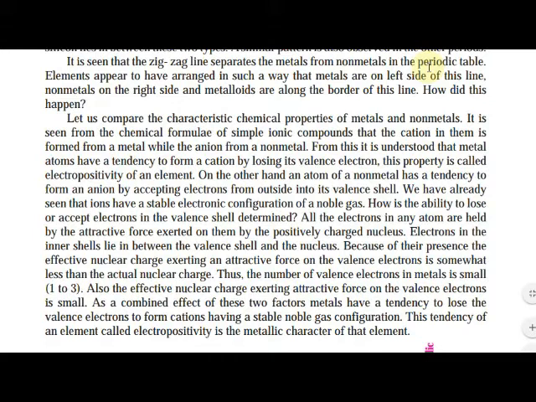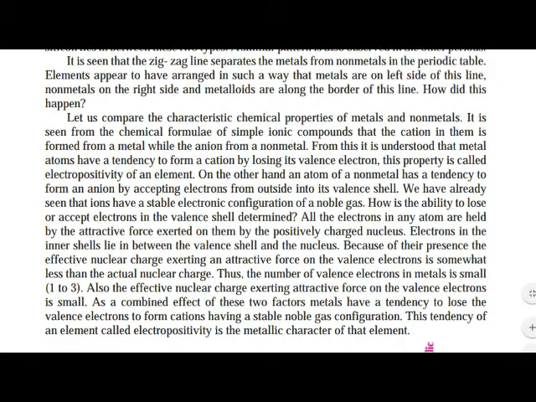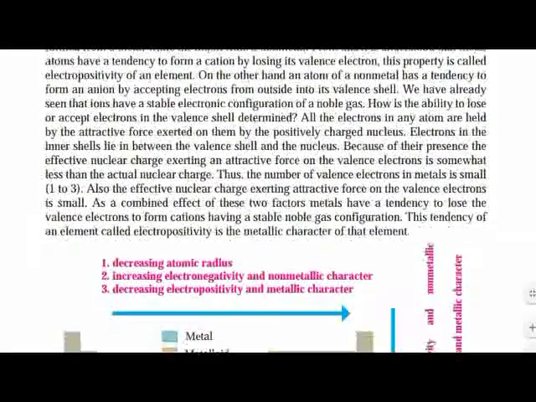As a combined effect of these two factors, metals have a tendency to lose the valence electrons to form cations having a stable noble gas configuration. This tendency of an element is called electropositivity, that is, the metallic character of the element. What is meant by electropositivity? Electropositivity means metallic character of the element.